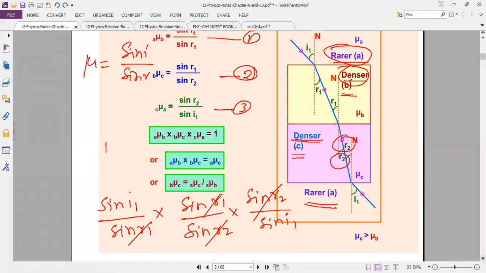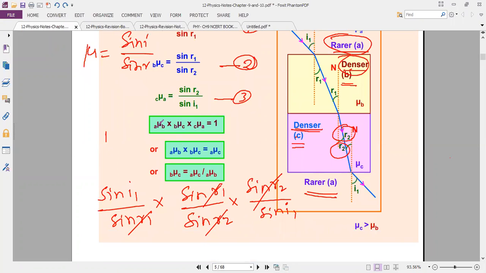So B to C, mu BC is equal to the refractive index A to C. Otherwise, denser medium B to denser medium C is equal to mu AC divided by mu AB.